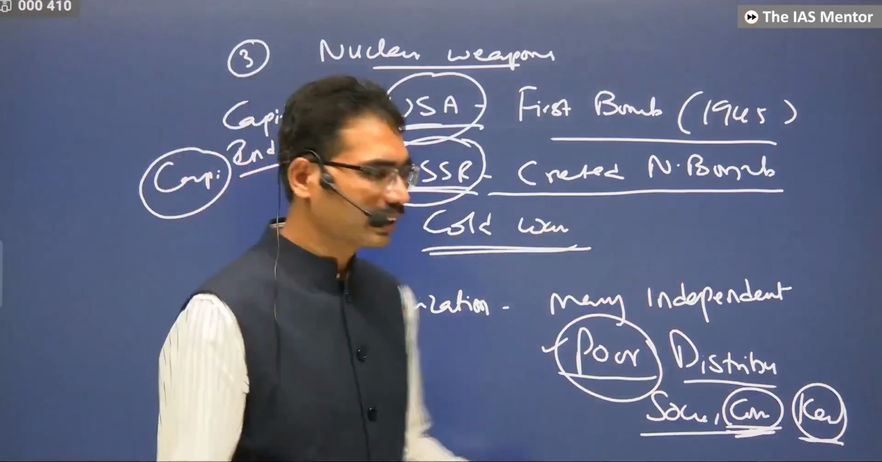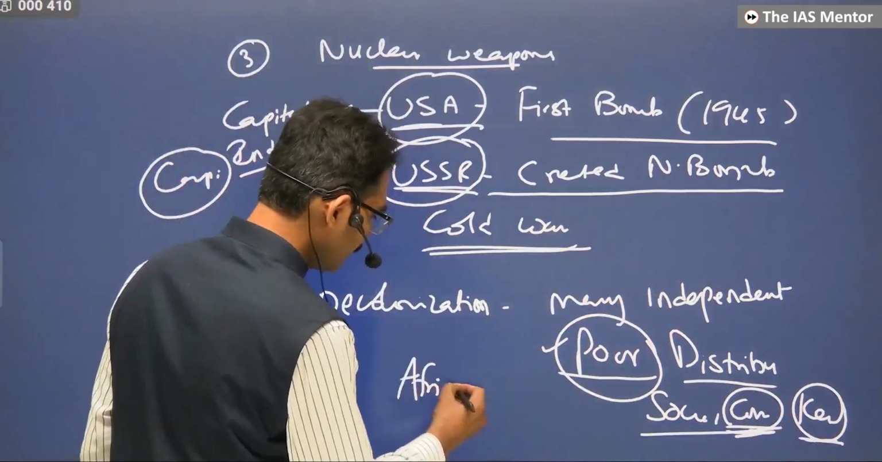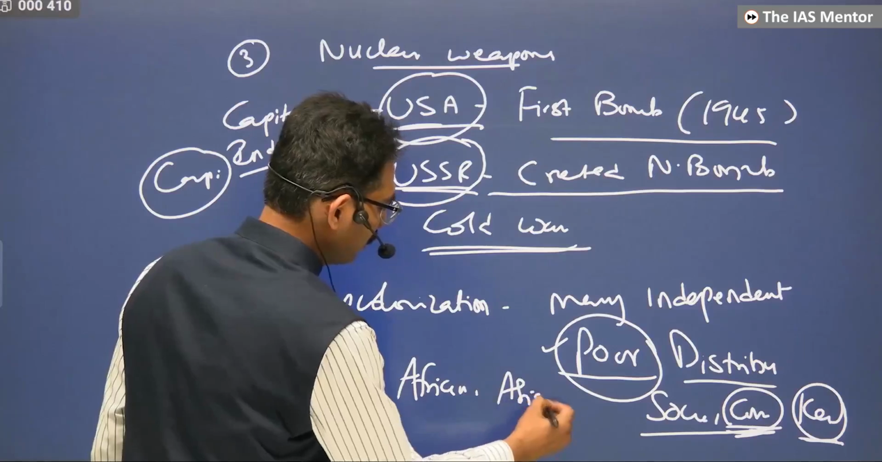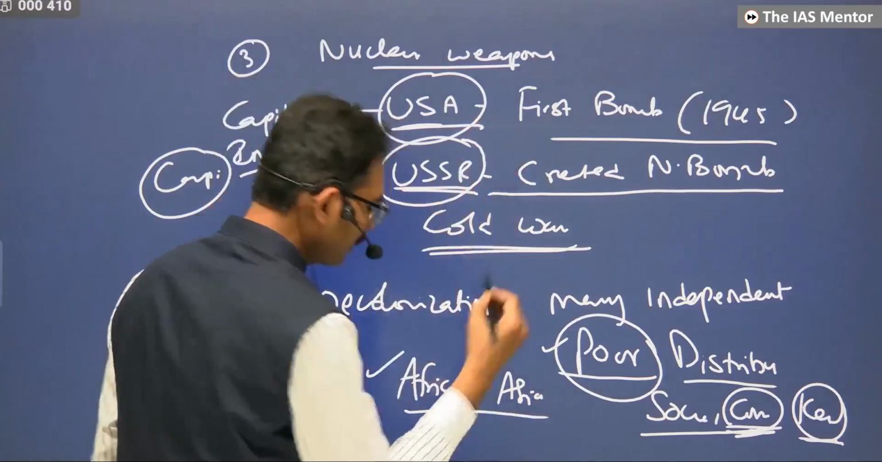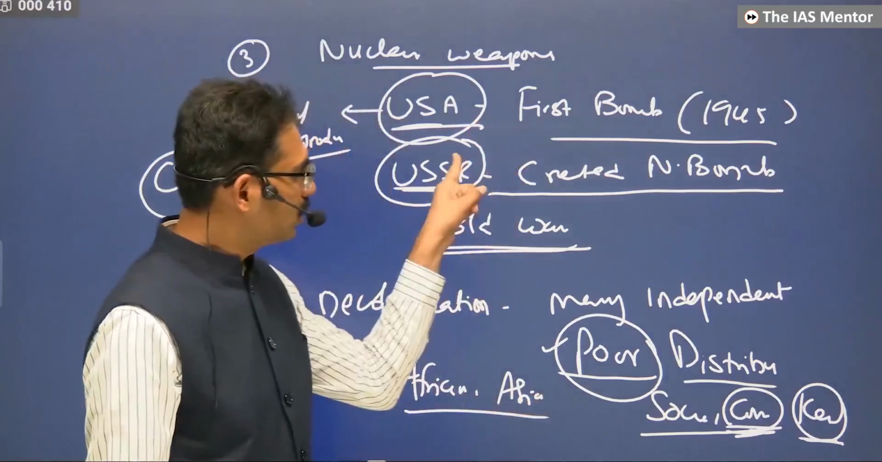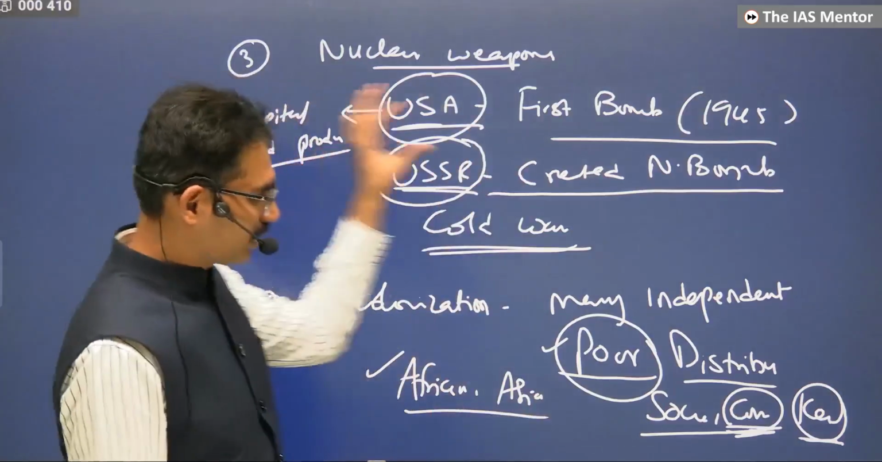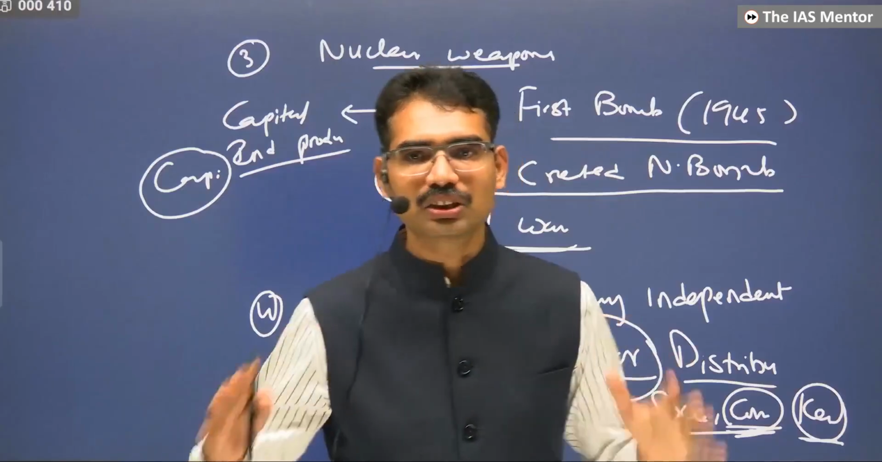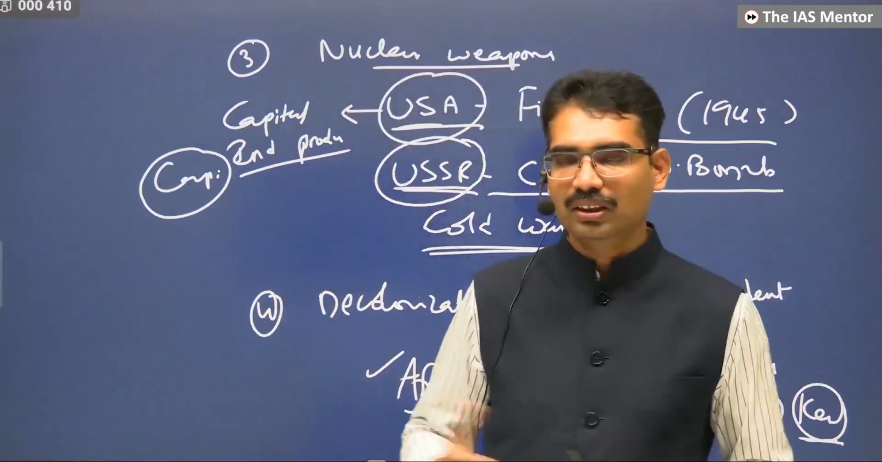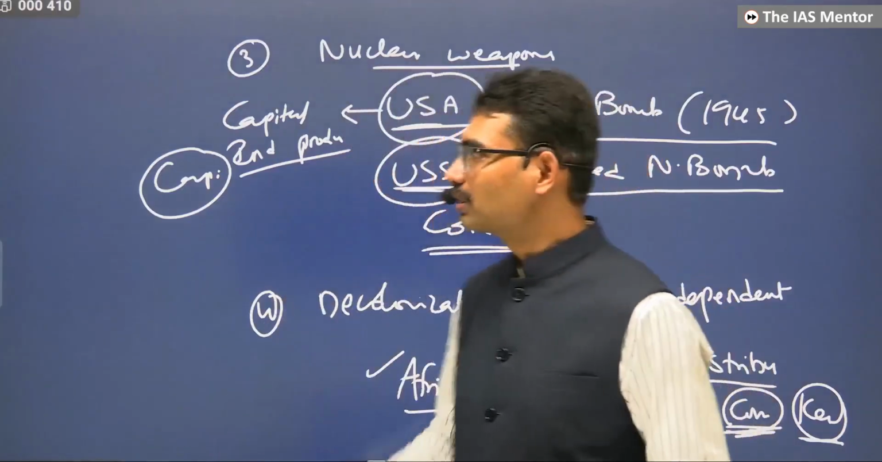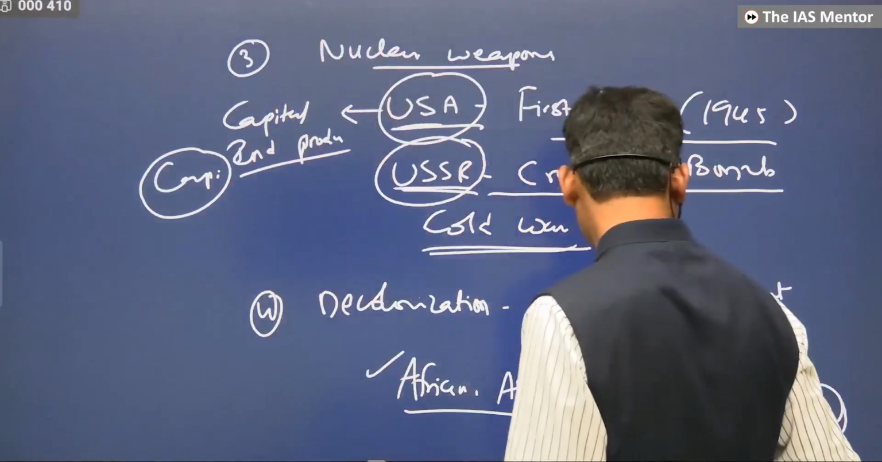Decolonization also happened in many African countries. As a result, the USA competed for their economic interests, and the USSR also competed for their economic interests. This is how, broadly, these are the causes of the Cold War. Consequence: the whole world divided into two camps.